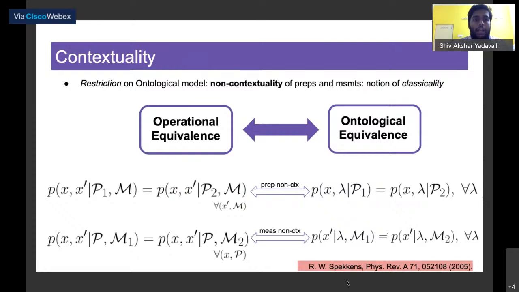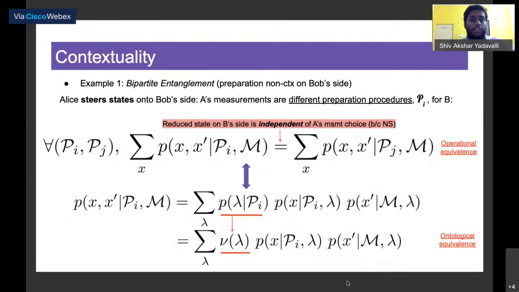Okay. Now we look at two examples, one for preparation non-contextuality and one for measurement non-contextuality, just to bring us in context. One is bipartite entanglement. Consider the case where Alice and Bob share an entangled state, and Alice steers states on Bob's side. Different measurements that Alice does on her side of the state would be counted as different preparation procedures that Bob experiences, because different states are steered onto Bob's side. But the reduced state on Bob's side is independent of the measurement choice that Alice does. That is to say that the different preparation procedures that Bob experiences are all operationally equivalent. Thus, we would say